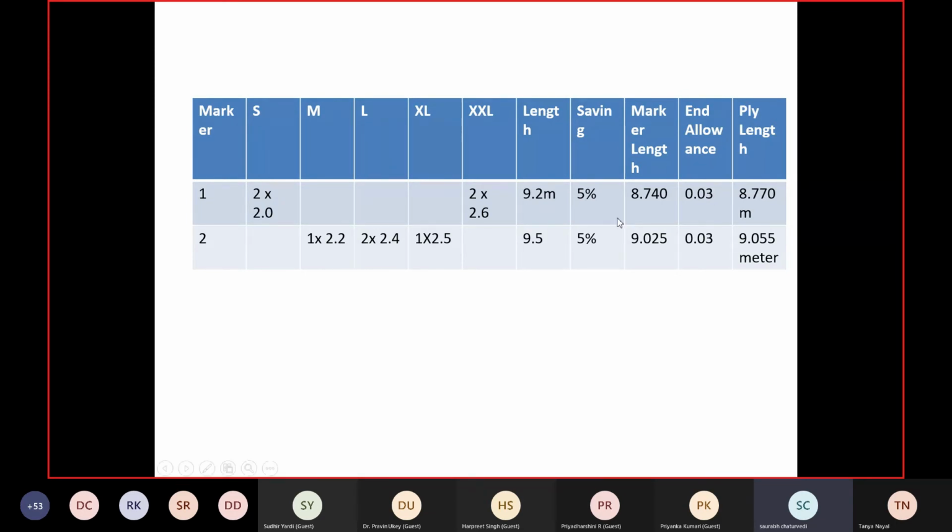So when we have saved the 5%, the marker length is 8.740. 9.2 into 0.95 is 8.74. And allowance is 0.03 on each ply. So the ply length for the first marker is 8.77 meters. Is this calculation clear?